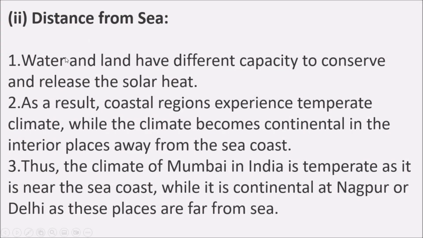Next, distance from sea. Water and land have different capacity to conserve and release the solar heat. As a result, coastal regions experience temperate climate, while the climate becomes continental in the interior places away from the sea coast. Thus, the climate of Mumbai in India is temperate as it is near the sea coast, while it is continental at Nagpur or Delhi as these places are far from the sea.